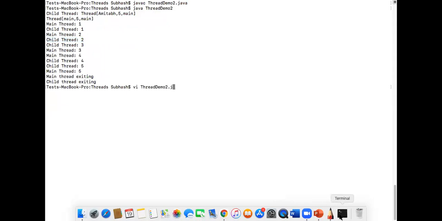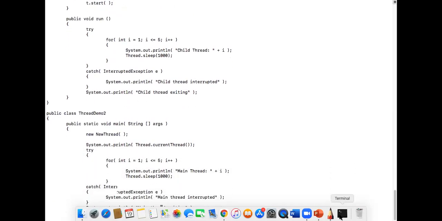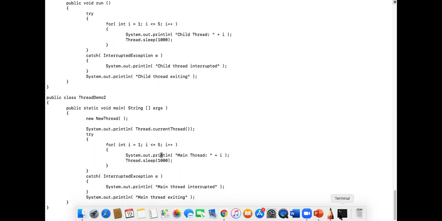Thread demo 2.java. Okay. So what happens in this run? Now, where is my cursor, in the main thread or the child thread? The child thread. Child thread will print from 1 to 5, and during each iteration it will sleep for 1000 milliseconds. Again it will go to this main thread. In the main thread again it will print values 1 to 5, and again this will sleep for 1000 milliseconds.